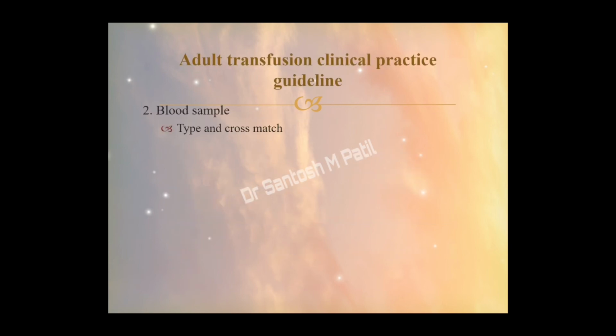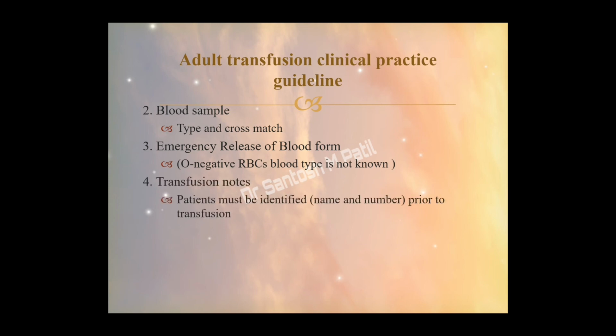The second point is that blood has to be immediately withdrawn and sent for typing and crossmatching, along with the emergency release of blood form, to know what blood group is required for the patient, and O negative RBC blood type is used if it is not known. And transfusion notes in detail have to be written on the case sheet.